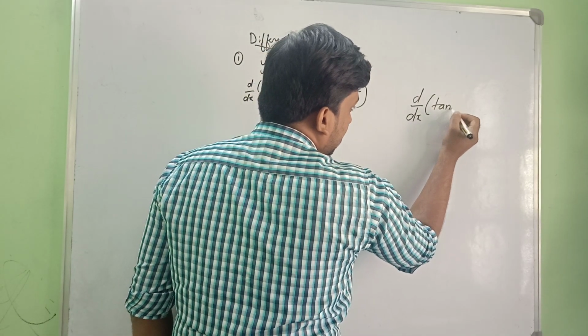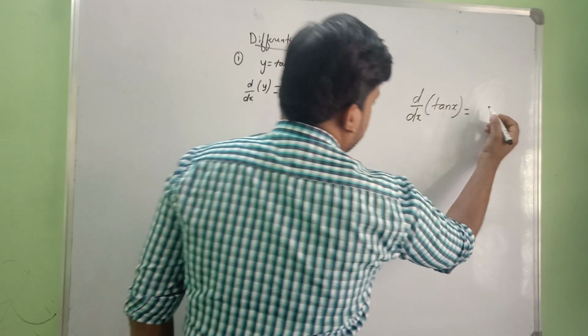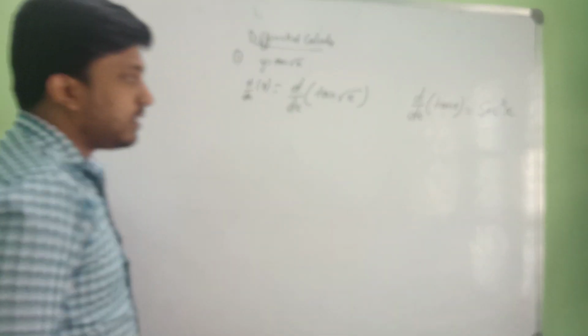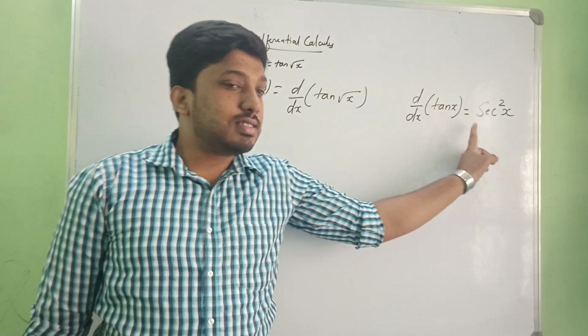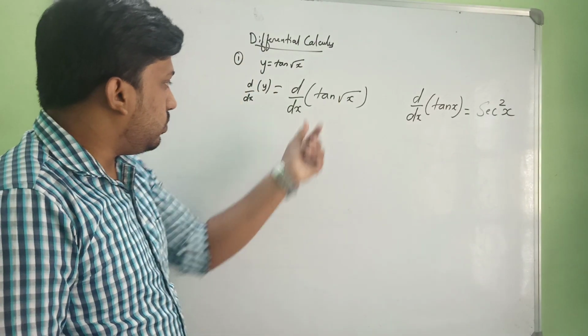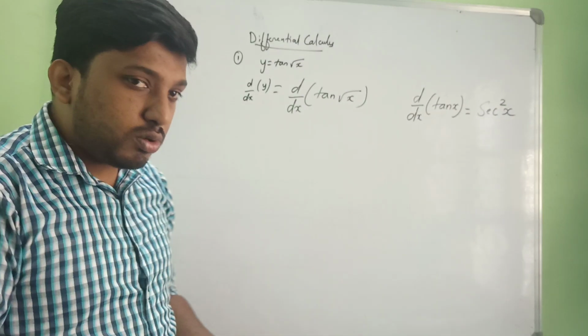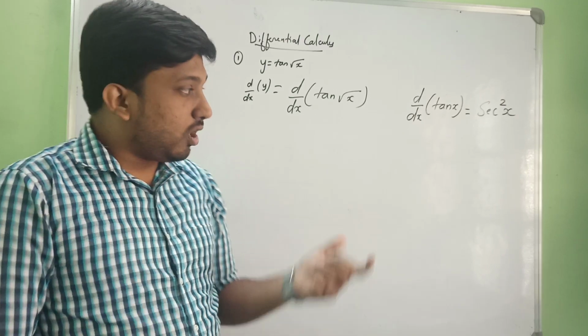So d/dx of tan x is nothing but secant square x, isn't it? The derivative of tan x is secant square x. Yes, we will be doing it. Observe carefully, it is the chain rule. You should know the chain rule, the product rule, the quotient rule, what the derivatives are, how it is happening, all these things.